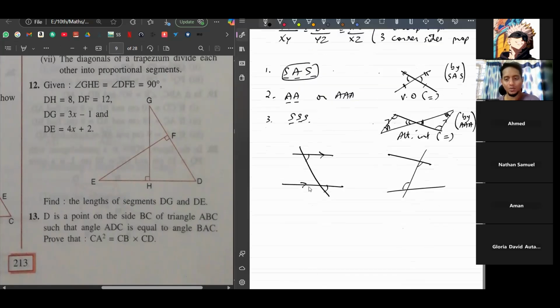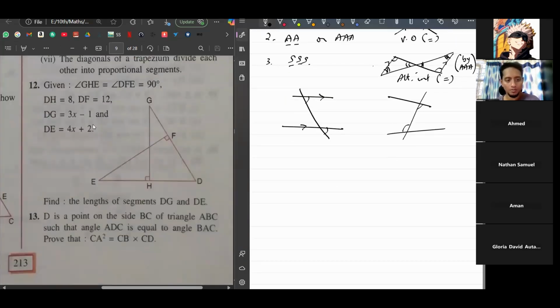Okay, shall we see this 12th question? Yes, sir. Now, they will not mention which triangle to look at. You have to figure out which two triangles you're going to see. And yeah, if the diagram looks too complicated, then you draw both the triangles that you need separately.